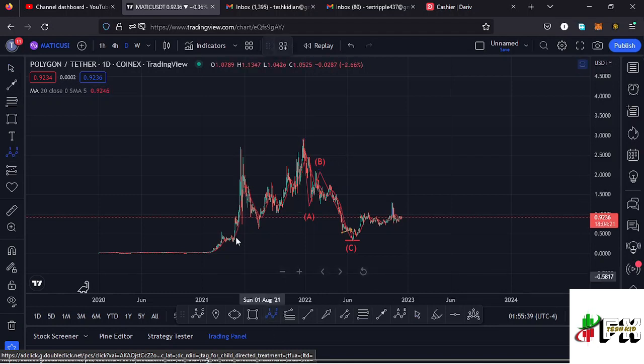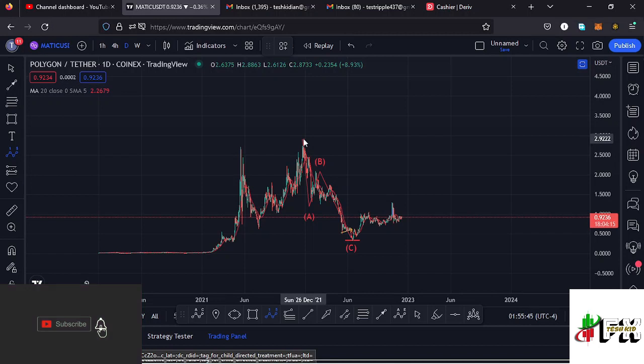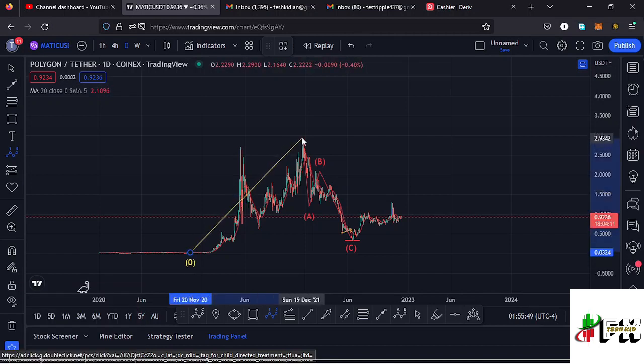So Polygon Matic, from these low prices that we had been trading within, we saw a very nice bounce to the upper side, making it to an all-time high at around the $2.9 mark, in a movement that I'm terming as a higher Elliott wave count 1 to the upper side. And after seeing the all-time high, we had been seeing lower prices in this massive ABC corrective structure, which took us back to around the $0.31 mark, in a movement that I'm terming as a higher Elliott wave count 2 to the lower side.